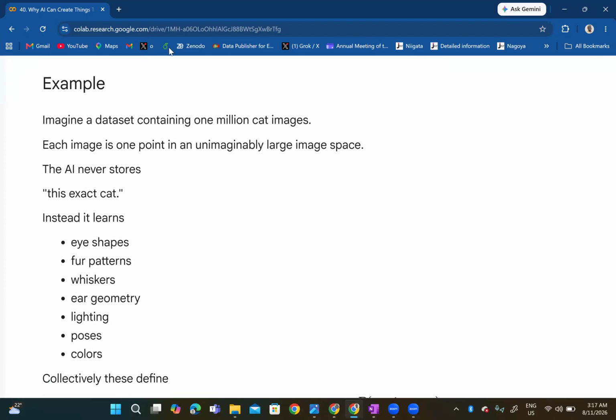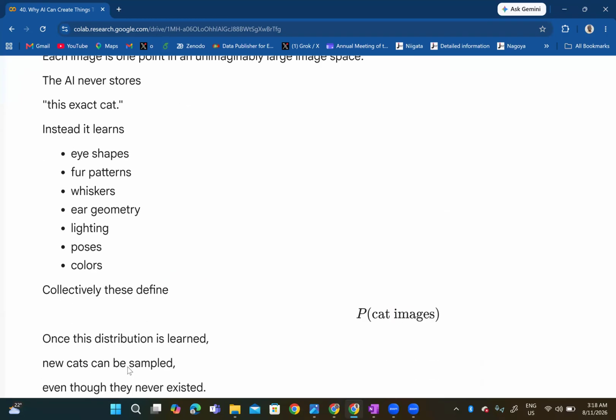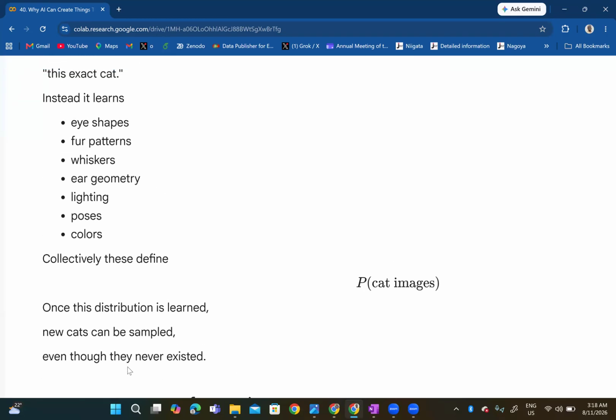Example: imagine a data set containing 1 million cat images. Each image is one point in an unimaginably large image space. So the AI never stores this exact cat. Instead, it learns eye shapes, fur patterns, whiskers, hair geometry, lighting, poses, and even colors. Collectively, this can define the probability of cat images.